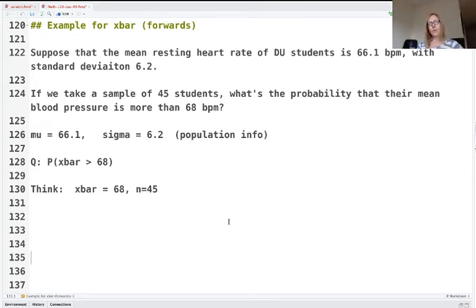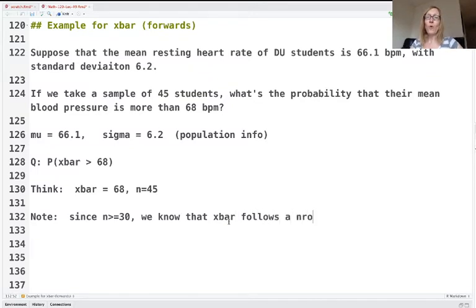Okay, so now that we know all the info about this problem, let's do what we always do. We know it's got to have a normal distribution. Note, since n is at least 30, we know that x bar follows a normal distribution.